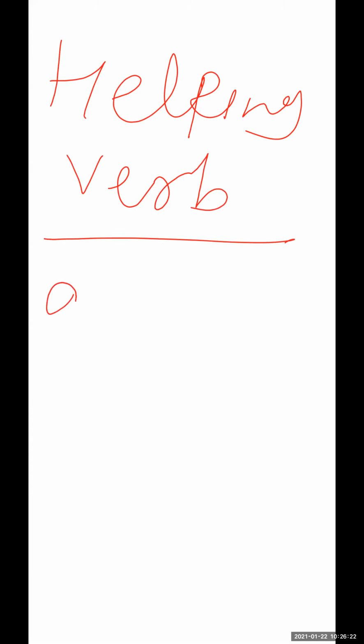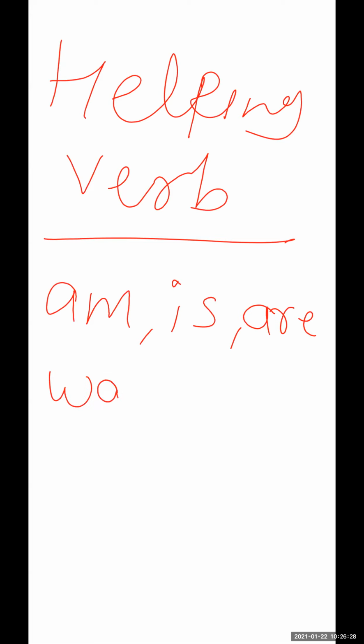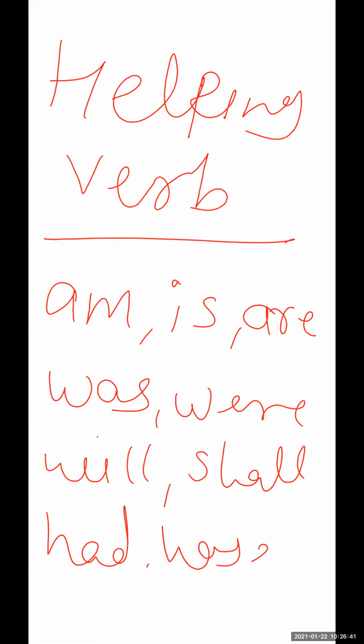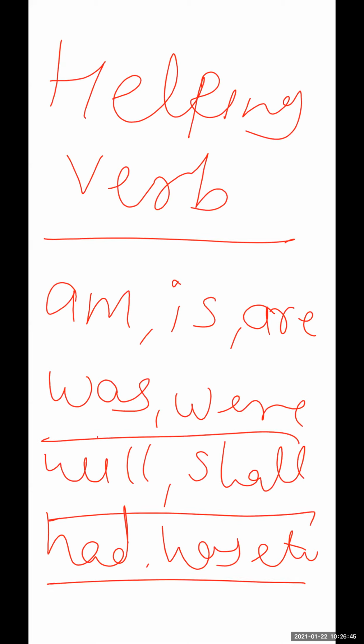They are like am, is, are, was, were, will, shall, had, has, etc. These all are the helping verbs which help you to identify the tense in the sentence.